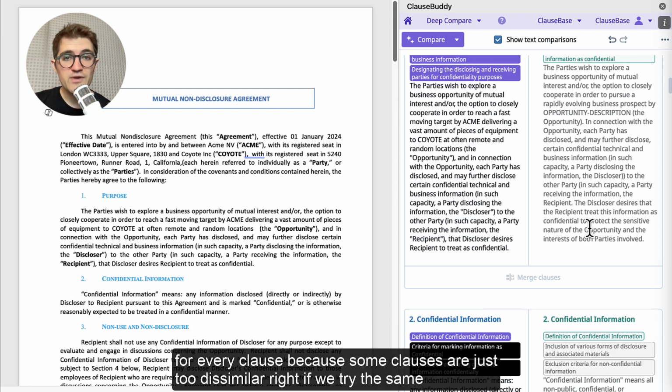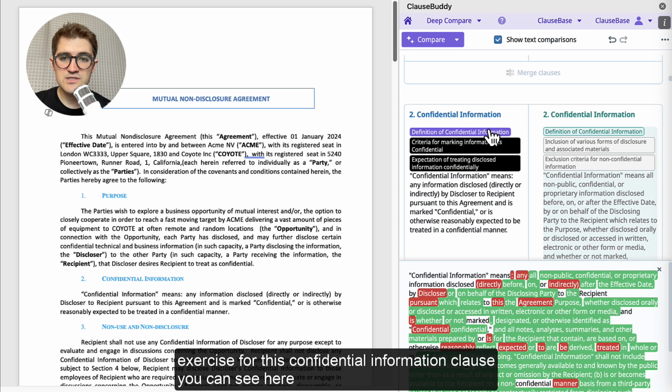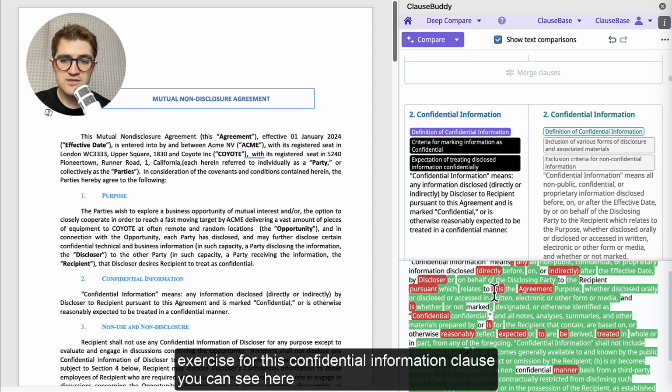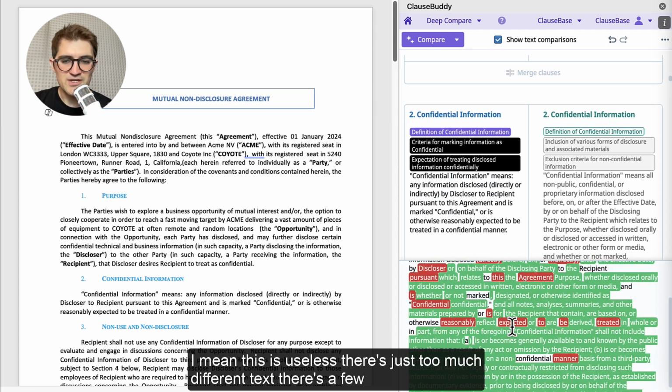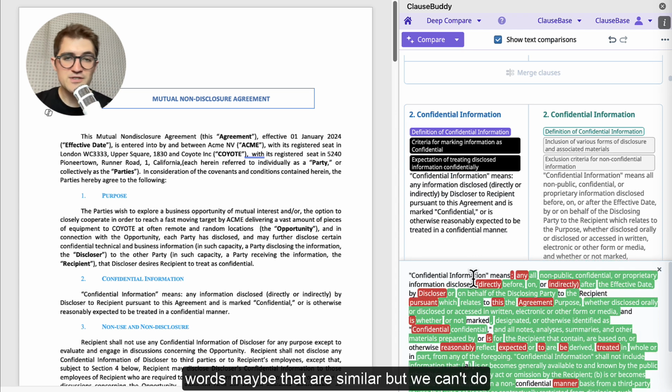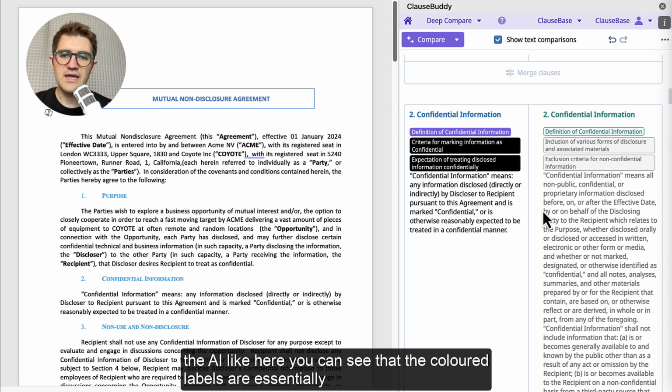But that's not going to work for every clause because some clauses are just too dissimilar, right? If we try the same exercise for this confidential information clause, you can see here, I mean, this is useless. There's just too much different text. There are a few words maybe that are similar, but we can't do anything with this. So instead, we'll turn to the substantive analysis of the AI.